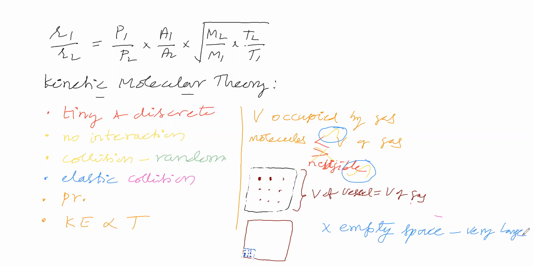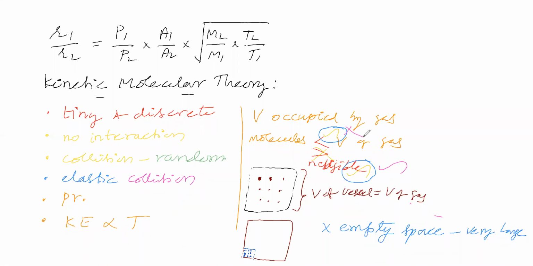That means kinetic molecular theory considers that the volume occupied by gas molecules is negligible to volume of gas. Why does it consider like this? Because there is no attraction between gas molecules.